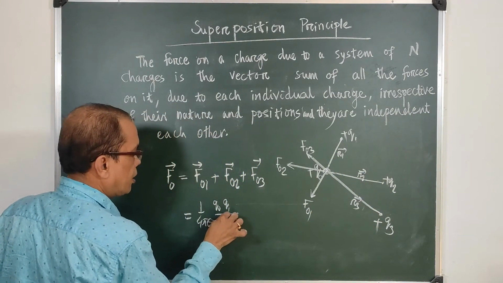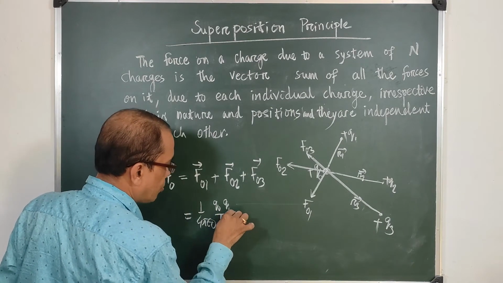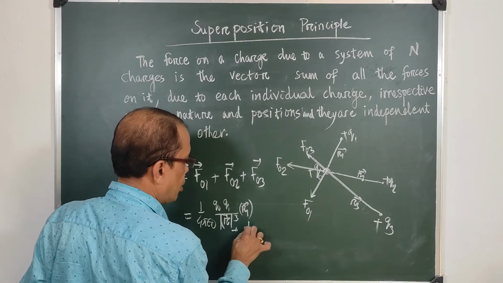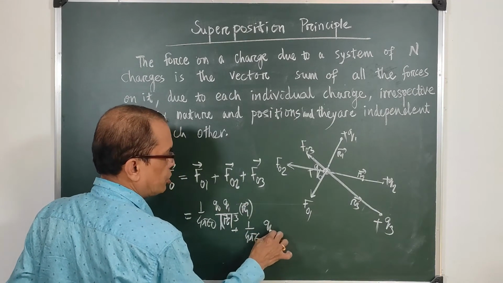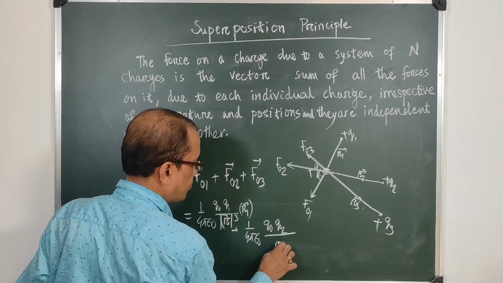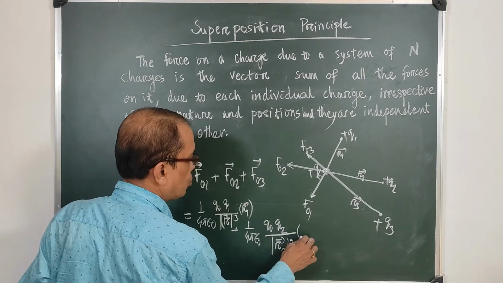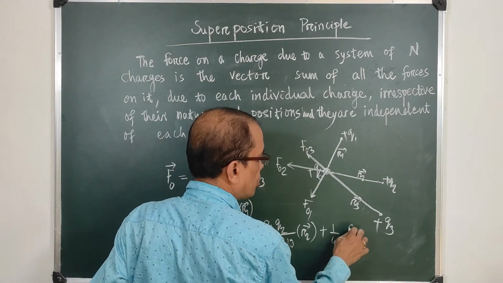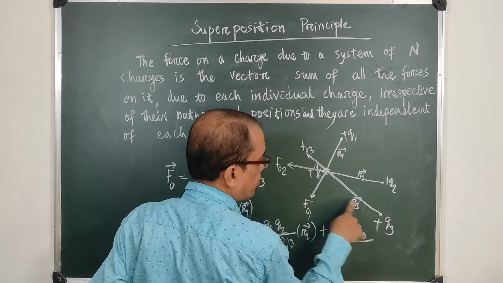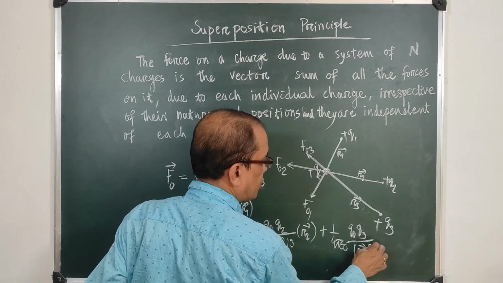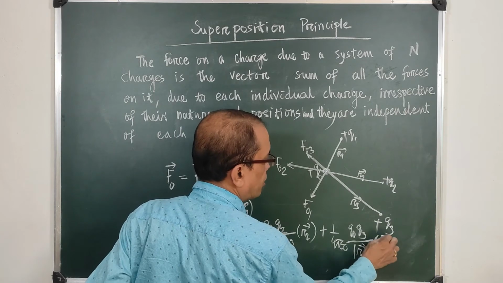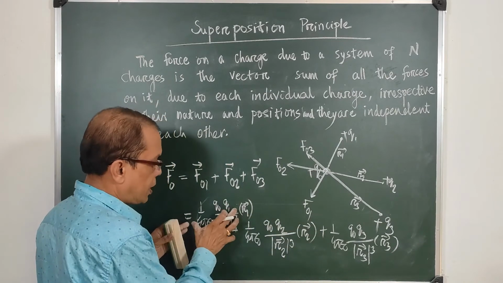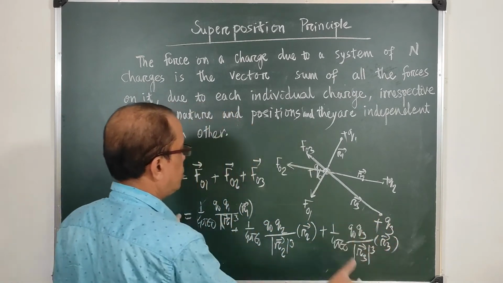So we can write 1 upon 4 pi epsilon 0, Q0 Q1 divided by the magnitude of vector R1 whole cube, into vector R1, plus 1 upon 4 pi epsilon 0, Q0 Q2 divided by the magnitude of vector R2 whole cube, into vector R2, plus 1 upon 4 pi epsilon 0, Q0 Q3 divided by the magnitude of vector R3 whole cube, into vector R3. So this is the sum of individual forces due to the first charge plus the second charge plus the third charge, which is the total force.